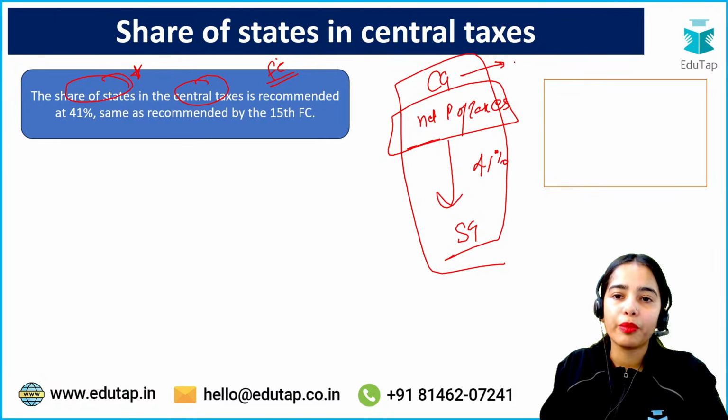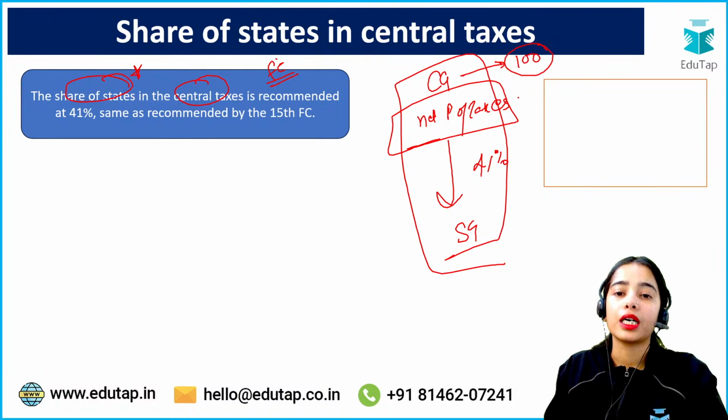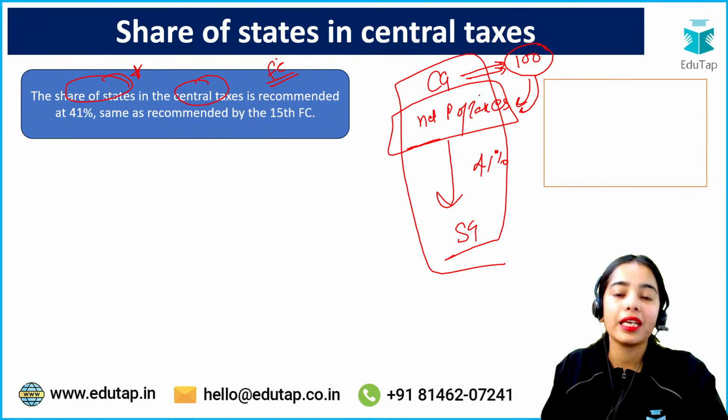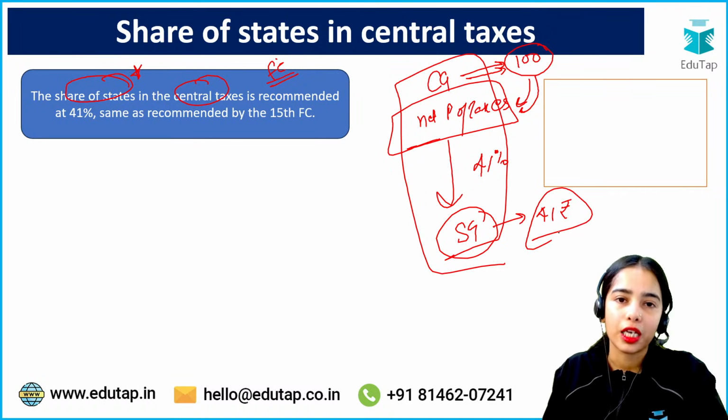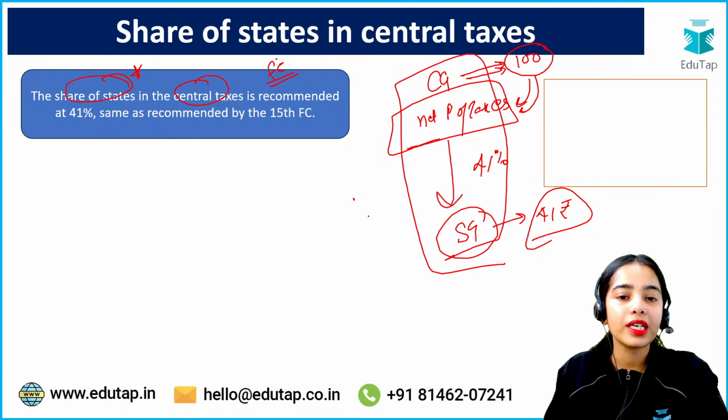So if the central government has 100 rupees as the net proceeds of taxes, how much will go to the state government? 41 rupees will go to the state governments in totality. So this is vertical devolution. I hope this is clear.